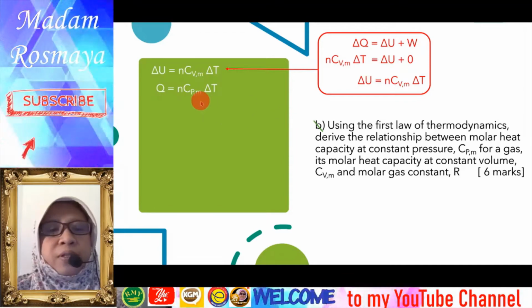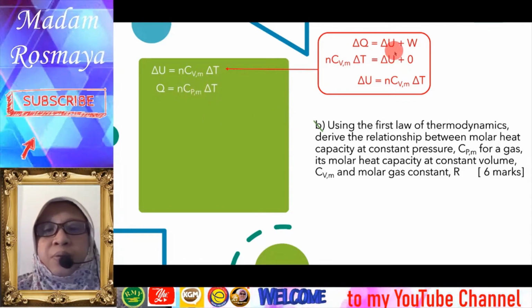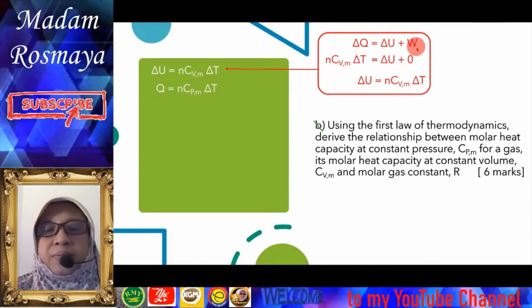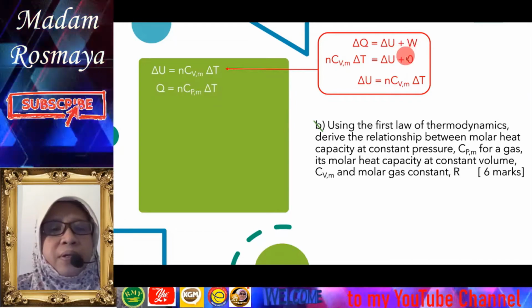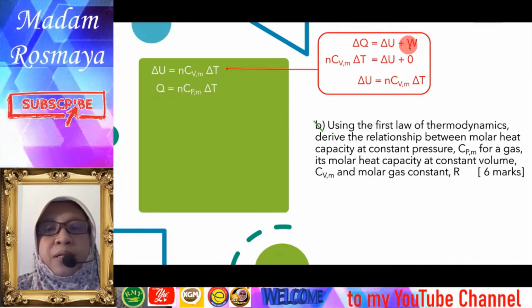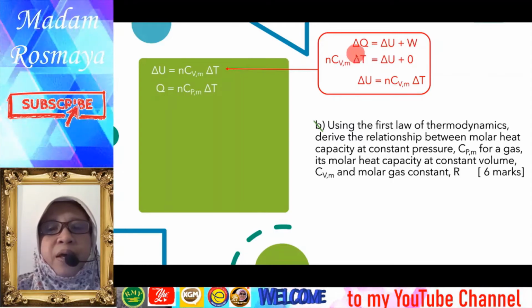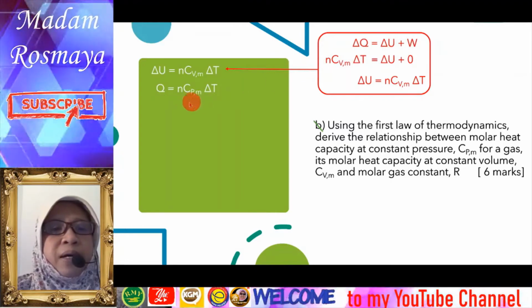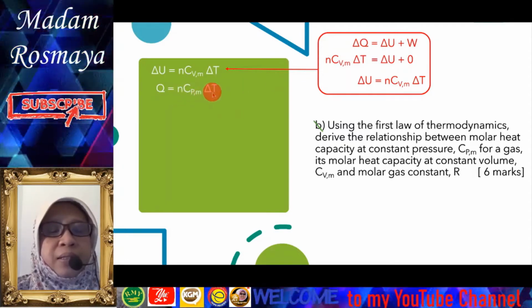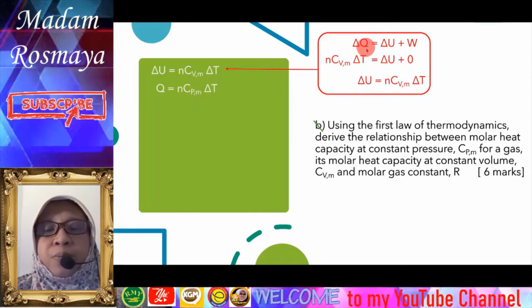And then for constant pressure, the work done is P delta V. So the delta Q is given by n CPM delta T. Okay, so there are two formulas for delta Q.